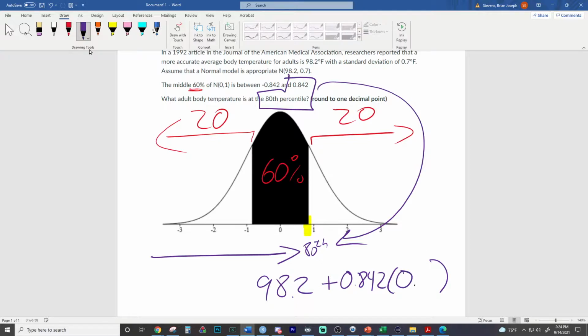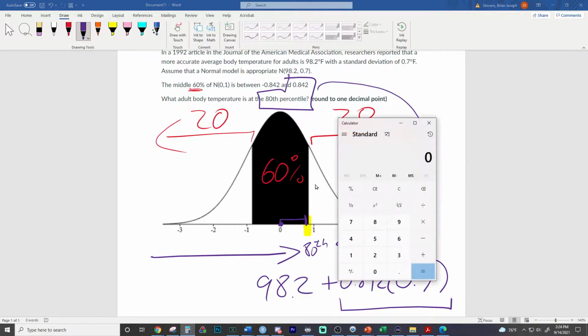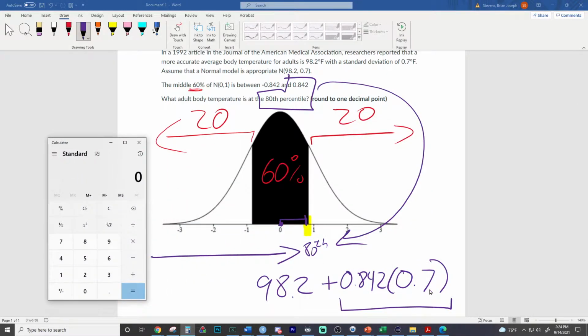0.842, because I'm going up this many standard deviations from the mean. Here's where the mean is at, and I'm going up 0.842, because that's what a z-score is. It's how many standard deviations something is above or below the mean. I'm going up 0.842 standard deviations, and that's going to bring us to the 80th percentile. Since it's a positive z-score, great job there, Chris and Casey.